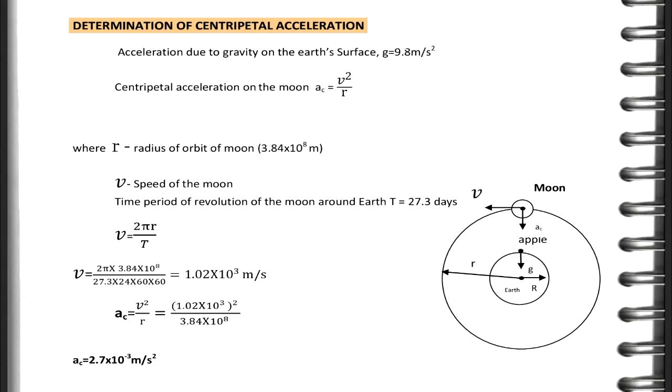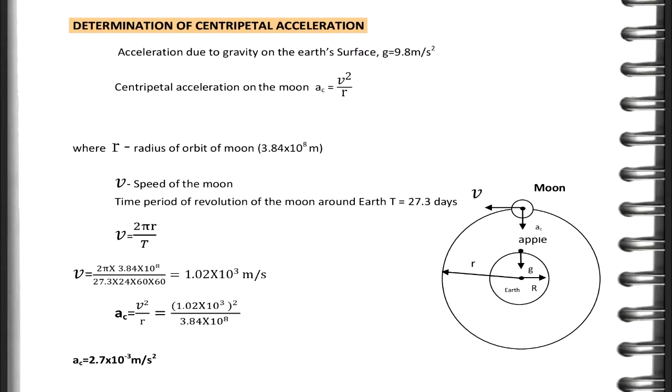Next, determination of centripetal acceleration. Acceleration due to gravity on the Earth's surface g equal to 9.8 meter per second square. Centripetal acceleration on the moon a_c equal to v square by r, where r is the radius of orbit of moon, which value is 3.84 into 10 to the power of 8 meter. v is the speed of the moon. Time period of revolution of the moon around earth T equal to 27.3 days. Hence v equal to 2 pi r by T.